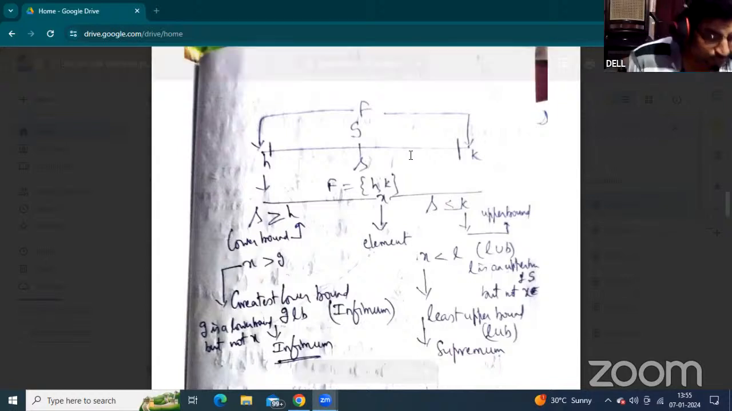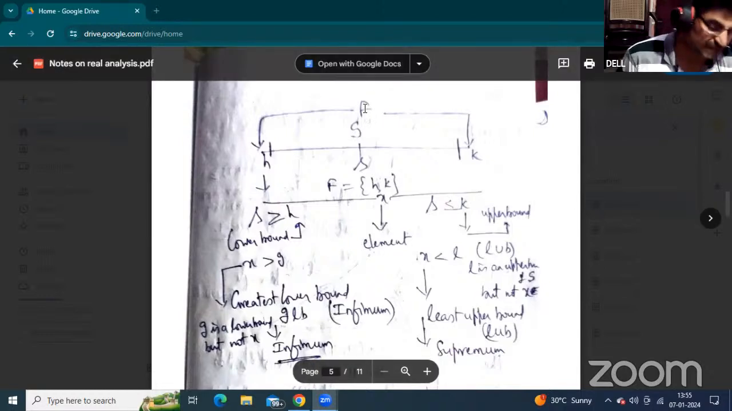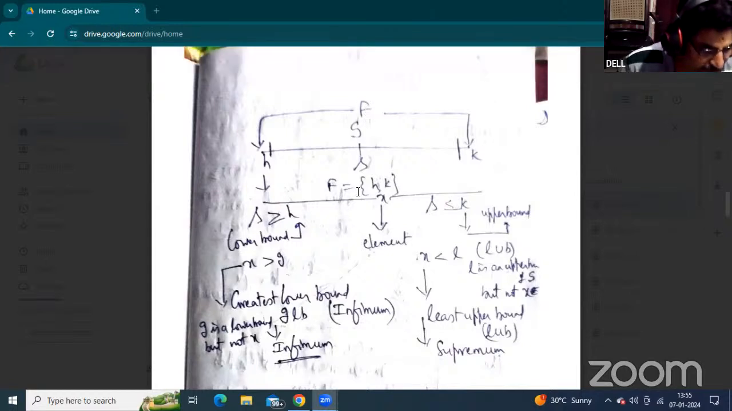Now, the definition of a bound is to express the order relation between the subset of elements and the field of elements. That is called a bound. Students, please note down the definition of a bound: to express the order relation between the subset of the elements and the field of the elements. That is called a bound.